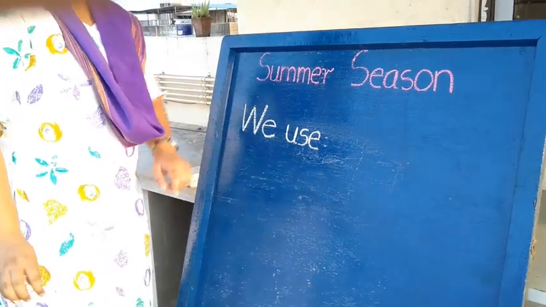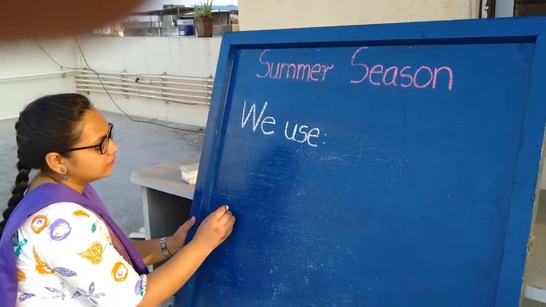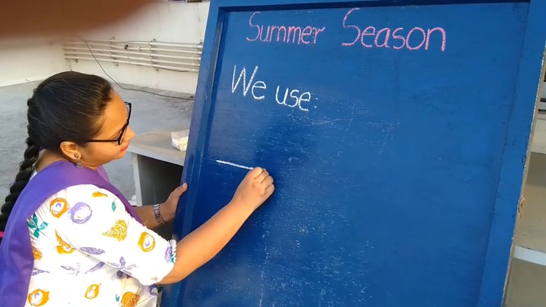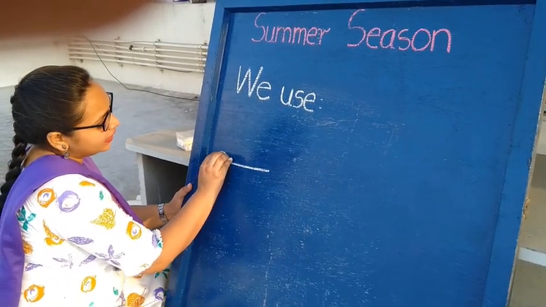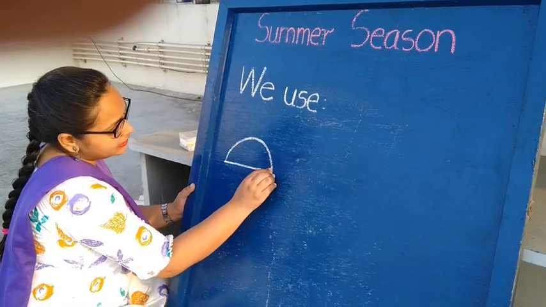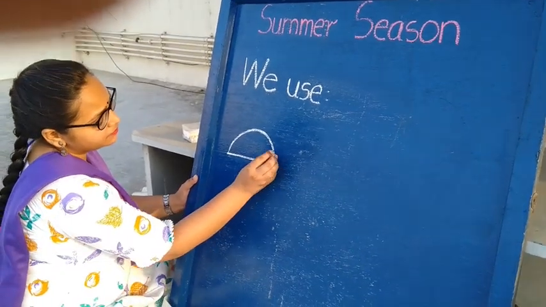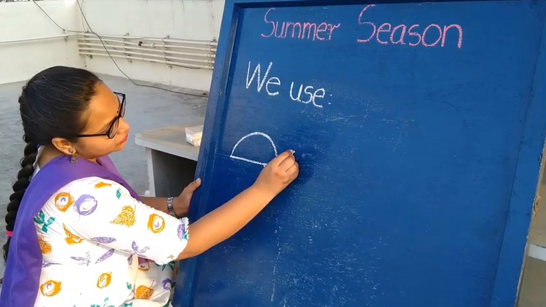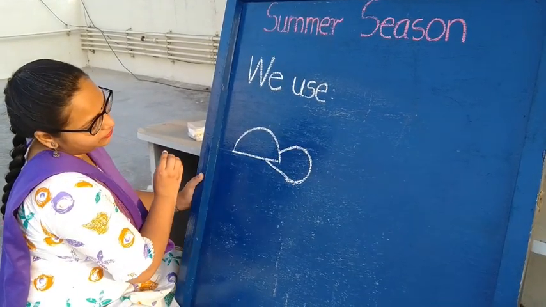We use. First picture, leave some space, draw one sleeping line, then make a curve and join with the sleeping line. Now, slanting line here and a slanting line here. Join with the curve.